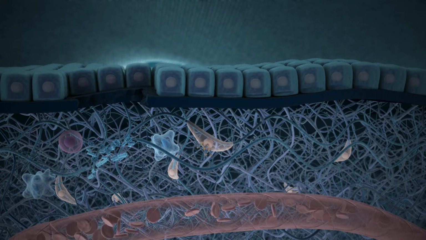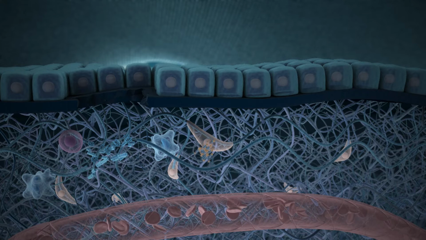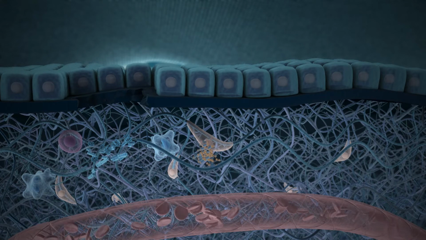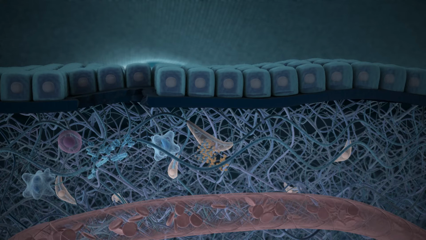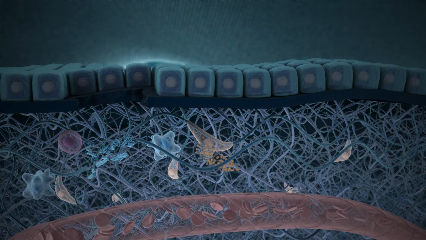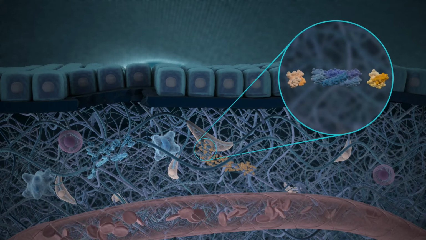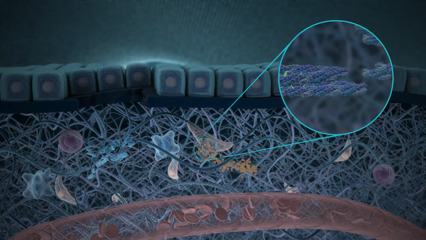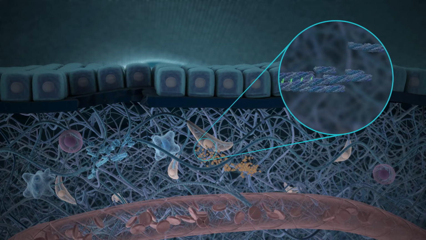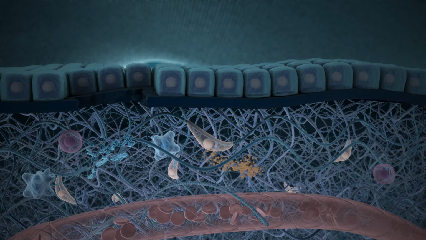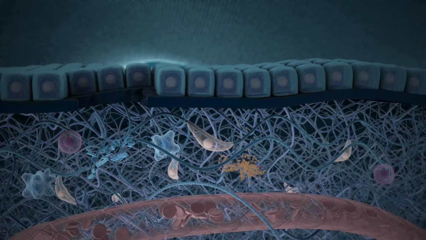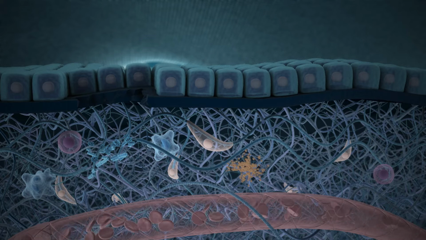Fibroblasts are then activated to build large, complex collagen fibers. To form the fibers, the fibroblasts secrete collagen proteins. During this process, end fragments are cleaved off to enable attachment of the collagen proteins to each other. Just like building blocks, the proteins come together to produce the strong fibers.